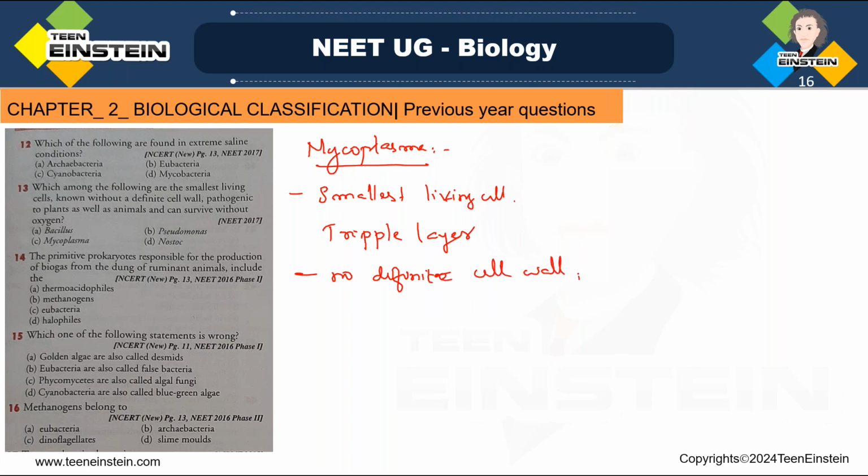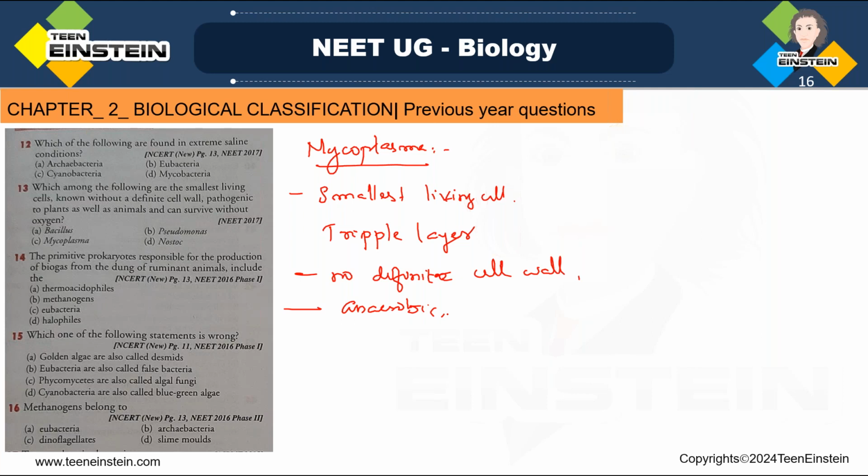There is no proper cell wall for that. And while learning about mycoplasma, we have learned it is an anaerobic organism, and they are causing diseases in plants as well as animals.